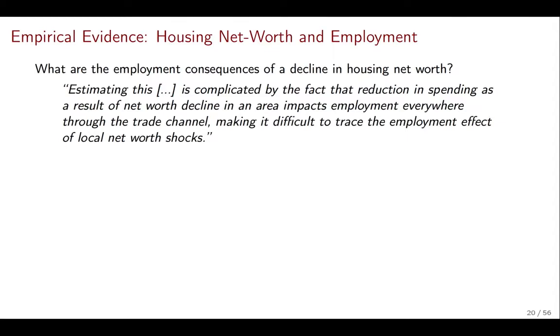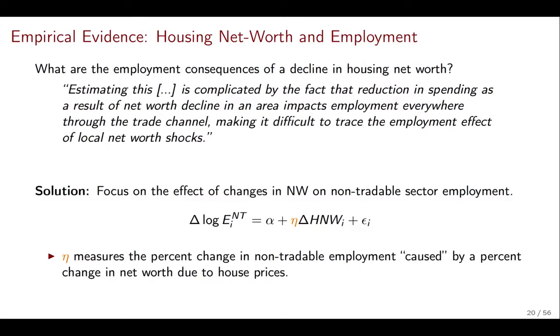And so the problem they have is they want to know what the effect of local demand is on employment. But you can see that if there is a recession that's affecting other places in the economy, say for example you live in Detroit, but there is a recession originated in New York, and so people all over the country are buying less cars, then employment in Detroit might go down even though there was no shock to Detroit. So that's the type of problem they have. So to overcome this, they're going to focus on the effects of changes in net worth on only non-tradable employment. And this is the type of regression they are going to run.